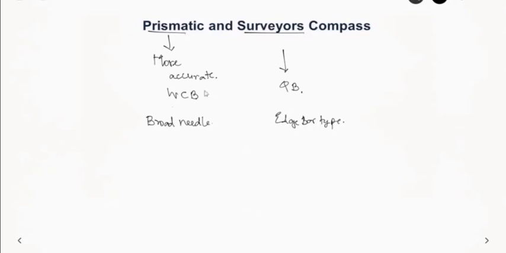And one main difference is that here sighting and reading can be done simultaneously. Like if you have this prismatic compass, and if you are sighting point A from O, when you are doing that itself, you can note down the reading also. But this cannot be done in surveyor's compass.